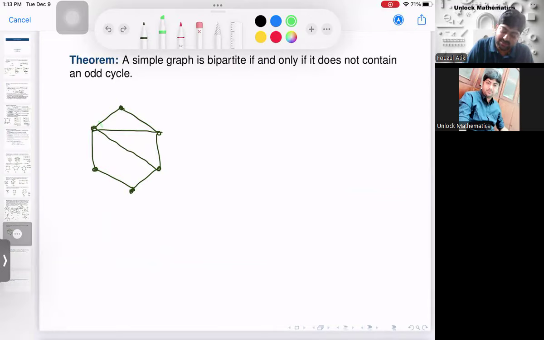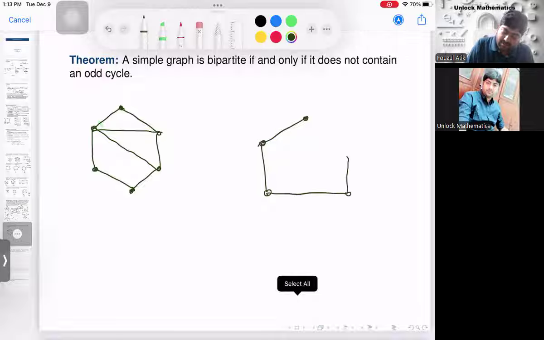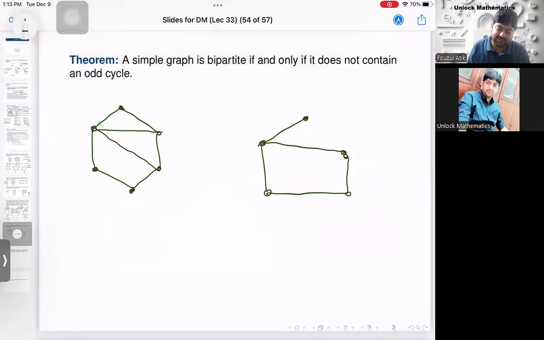So this may be one more example. One more example I'm drawing. Is this graph a bipartite graph? Yes, it is bipartite because there is no odd cycle involved in it. By the previous theorem, I can say. Is this graph bipartite? No, it is not. Why? Because I got an odd cycle involved in it. I hope this is clear.